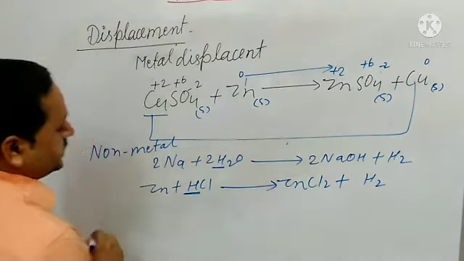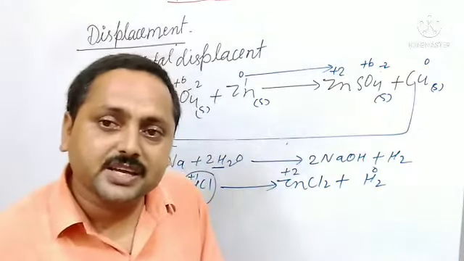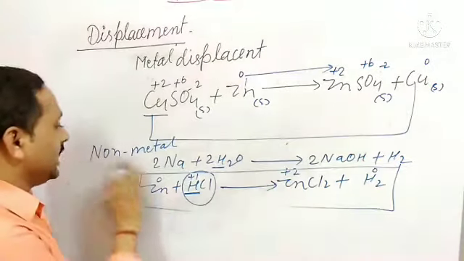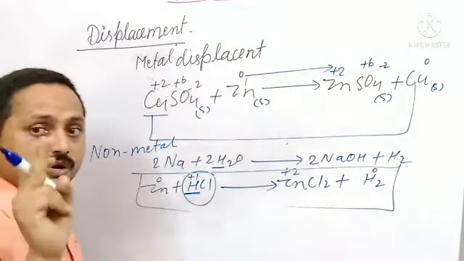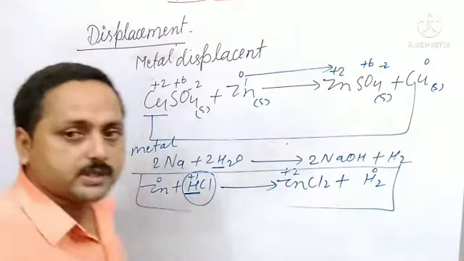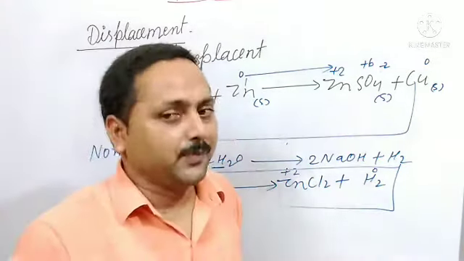Here hydrogen's oxidation state is +1 and it becomes 0. So the oxidation state is decreasing, and that is a reduction. So a reaction in which oxidation and reduction both take place is known as a redox reaction, and here a non-metal is being displaced. So this is a non-metal displacement redox reaction. Many more examples are given in your book. From there you can see many examples.